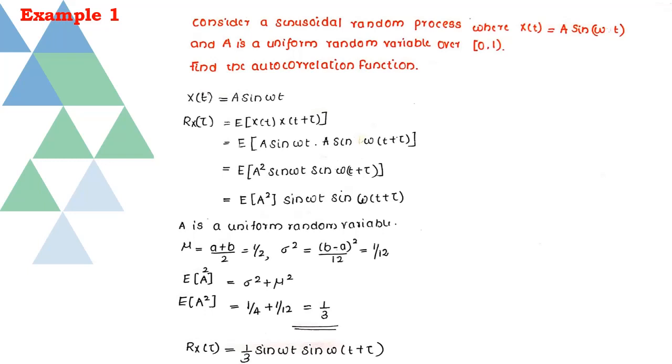If A is a uniform random variable, you know how to calculate the value of mu and sigma square. By using the value of mean and variance, we can calculate the expected value of A square. That is equal to sigma square plus mu square, and you get a value that is 1 by 3. By substituting 1 by 3 in the equation of autocorrelation function, we get the final expression to be 1 by 3 sin omega t sin omega t plus tau.